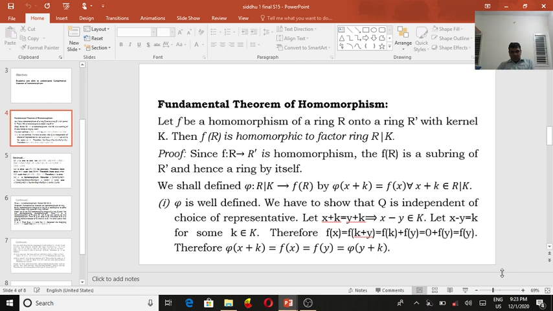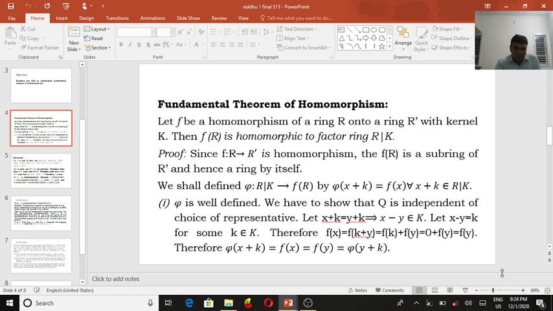Again, as stated, let f be a homomorphism of a ring R into R dash, with kernel K, meaning f of r goes to 0 dash in R dash. Then f of R is isomorphic to the factor ring R over K. R over K is formed of elements of the form x plus K, y plus K. Now we go for the proof.